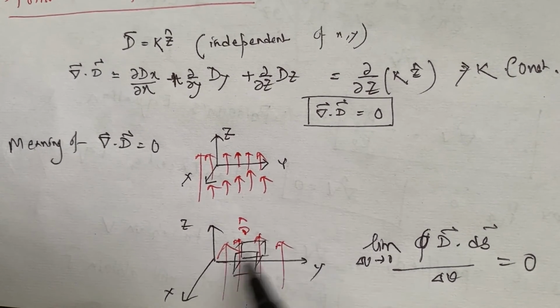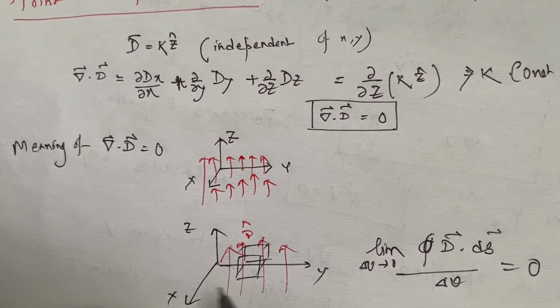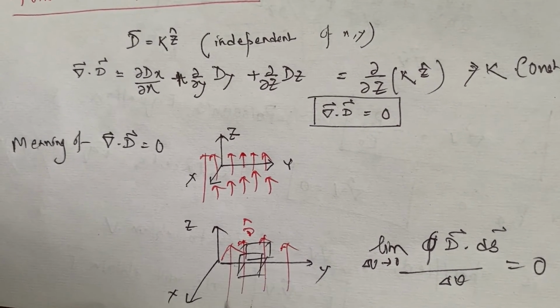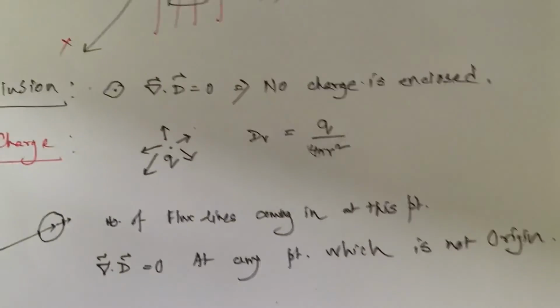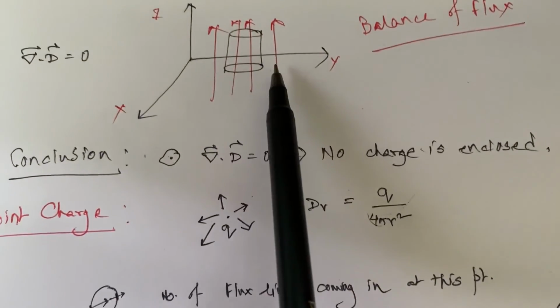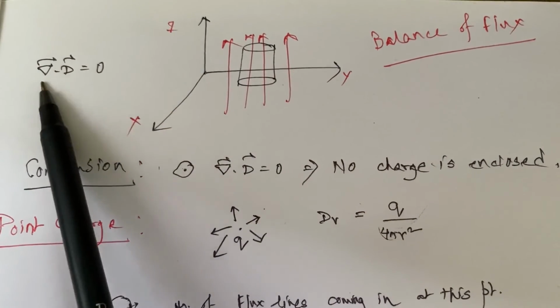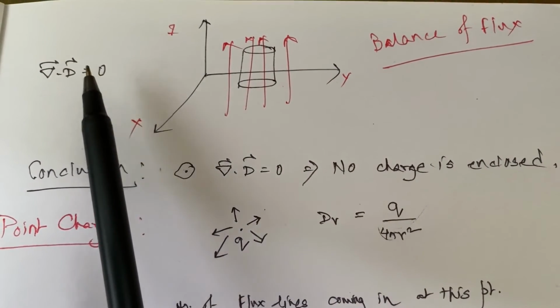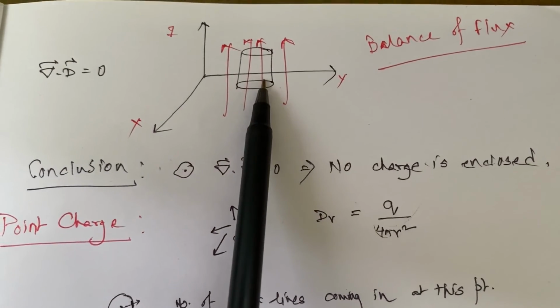So there is a balancing of flux for this closed surface. For Cartesian coordinates this is true. What if we take cylindrical coordinates? If we consider a closed cylindrical surface, the same thing applies here too. The balancing of flux is also applicable for cylindrical coordinates.